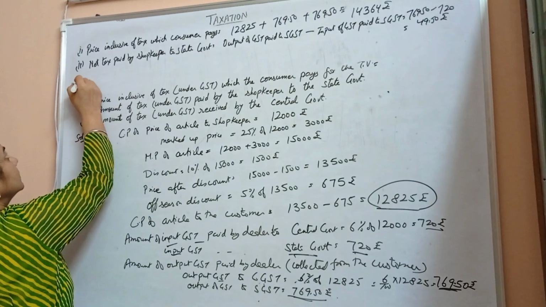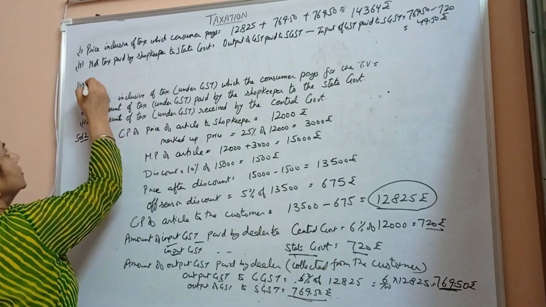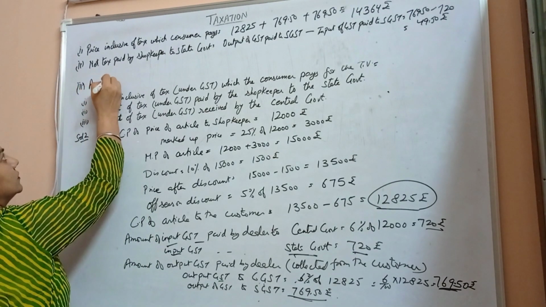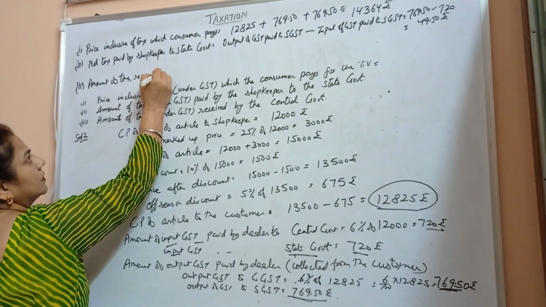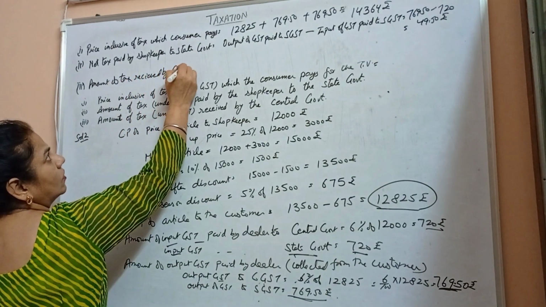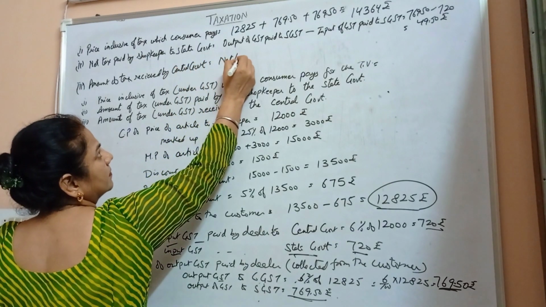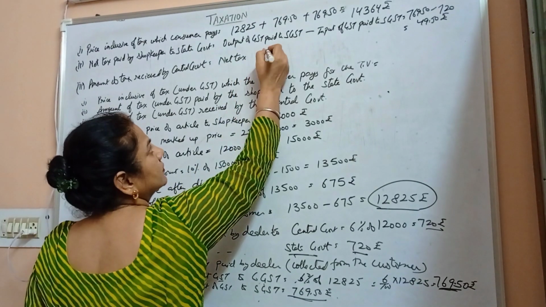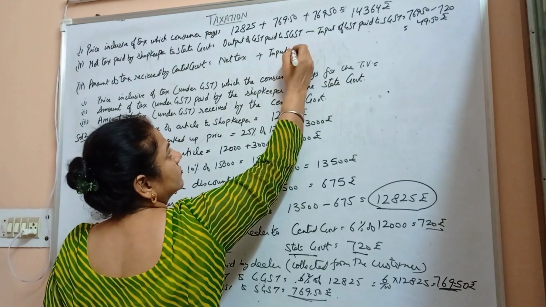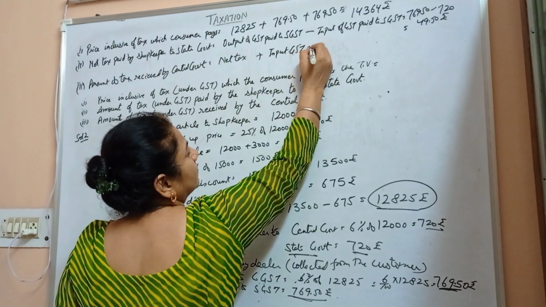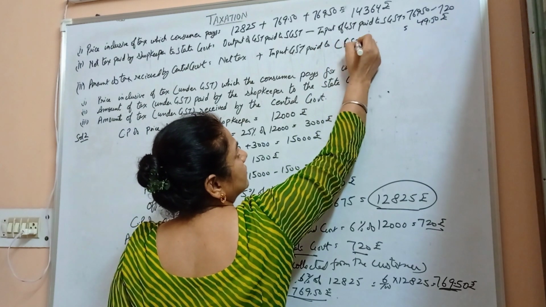Third is amount of tax under GST received by central government. So amount of tax received by central government is equal to net tax plus input GST paid to central goods and service tax.